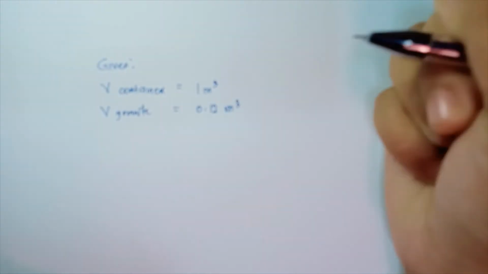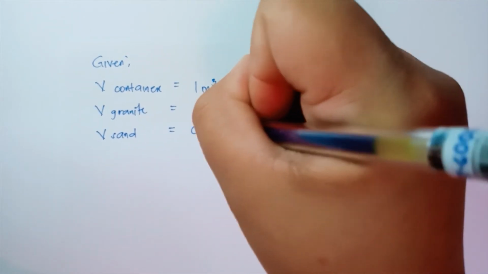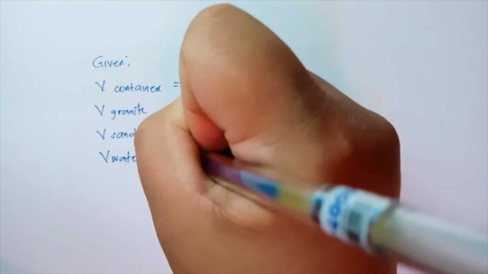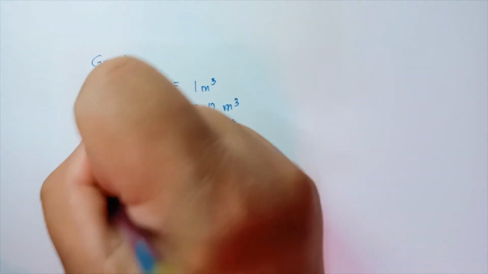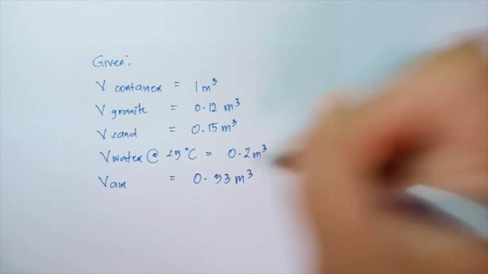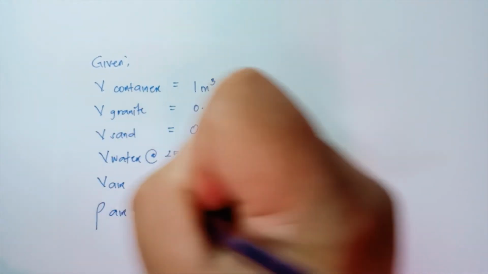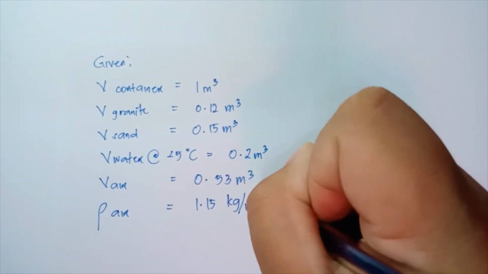We also have the volume of the granite equal to 0.12 meter cube, and the volume of the sand, which is equal to 0.15 meter cube, and the volume of the water at 25 degrees Celsius is equal to 0.2 meter cube, and the volume of the air is equal to 0.53 meter cube, and the density of the air is just equal to 1.15 kilograms per meter cube.